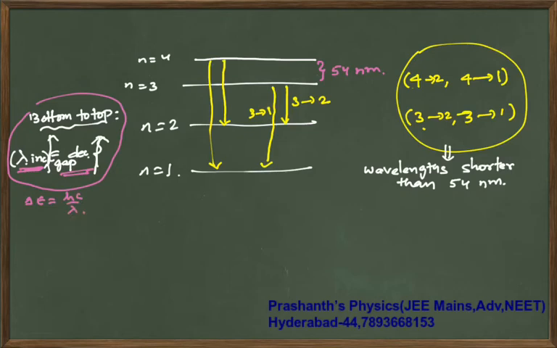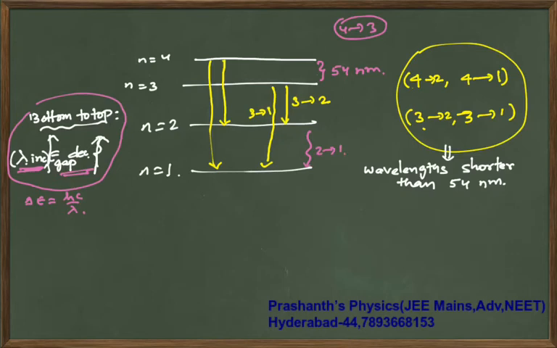Other than the 54 nanometers 4 to 3 transition, the possible transitions are 4 to 2, 4 to 1, 3 to 2, 3 to 1, because the de-excitation is happening to ground state. 2 to 1 is also possible, of course.